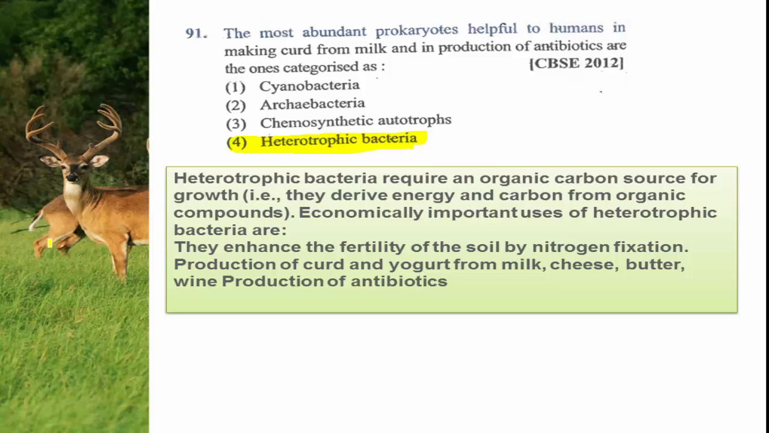That means most of the economically important products are obtained from heterotrophic bacteria. Of course, some heterotrophic bacteria are causing disease also. At the same time, some heterotrophic bacteria are very useful to humans as they are used in the production of curd, cheese, butter, and in the production of antibiotics. Even they are able to fix atmospheric nitrogen also, improving the fertility of the soil by fixing the nitrogen. So the answer for this question is option 4.